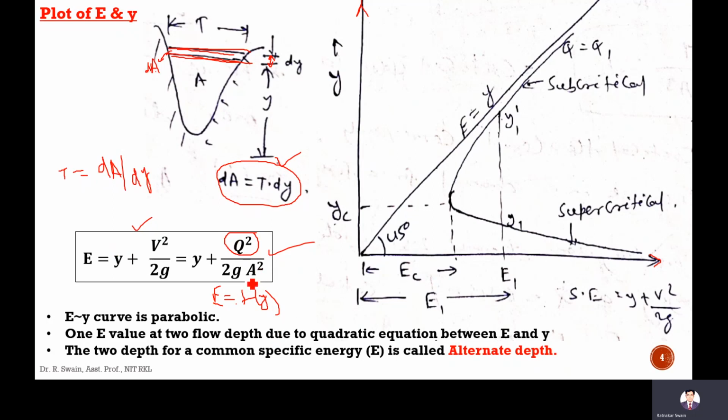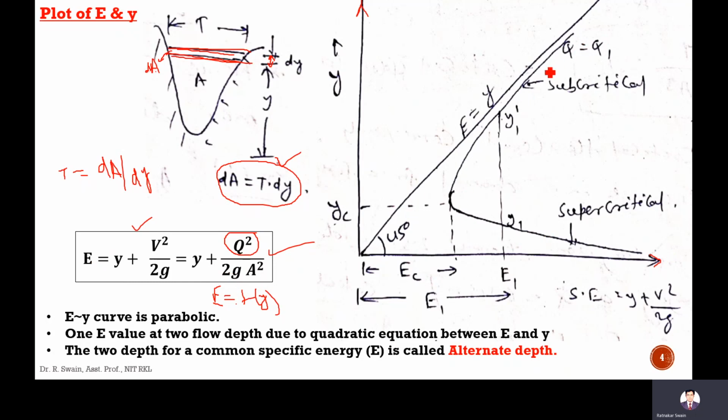So this A contains y, so it is a quadratic equation. If you solve for y for a particular specific energy and particular discharge, you will get two y values. Because it is a quadratic equation, the curve will be parabolic.